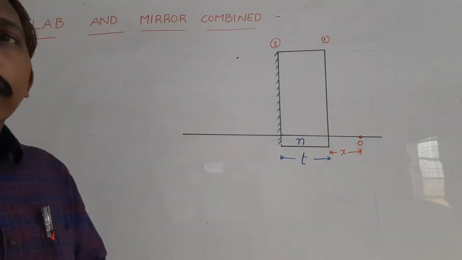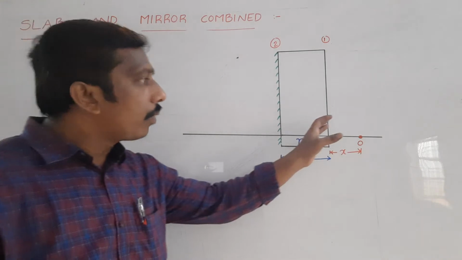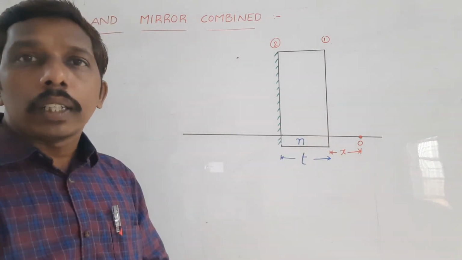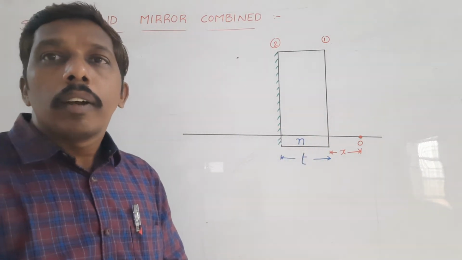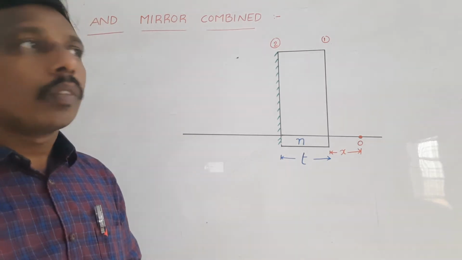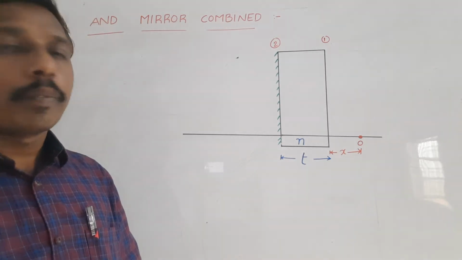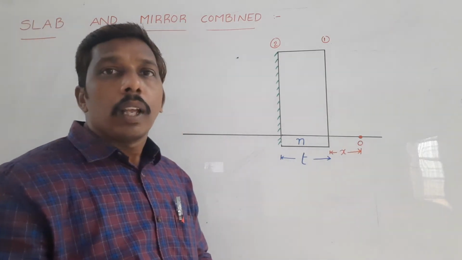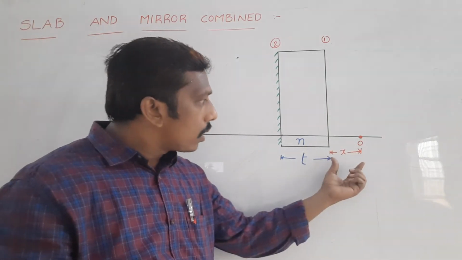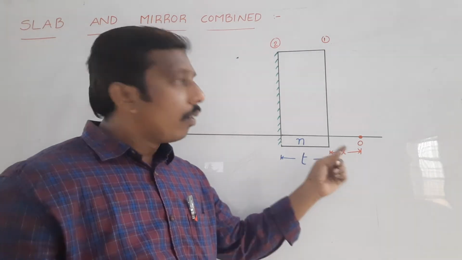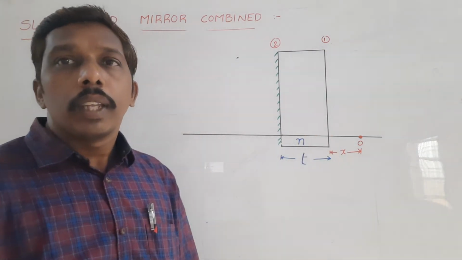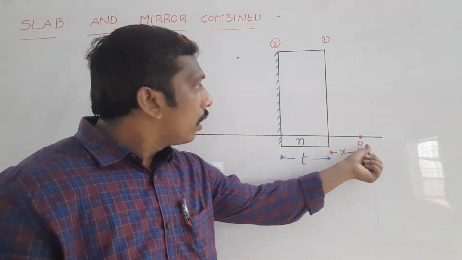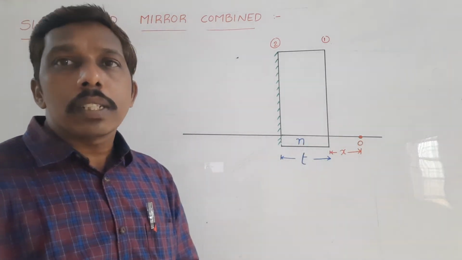How does the light ray change its path when traveling from one surface to another, and what is the final image position? Now we discuss. The object is placed in front of a glass slab, at a distance of x meters from the first surface.